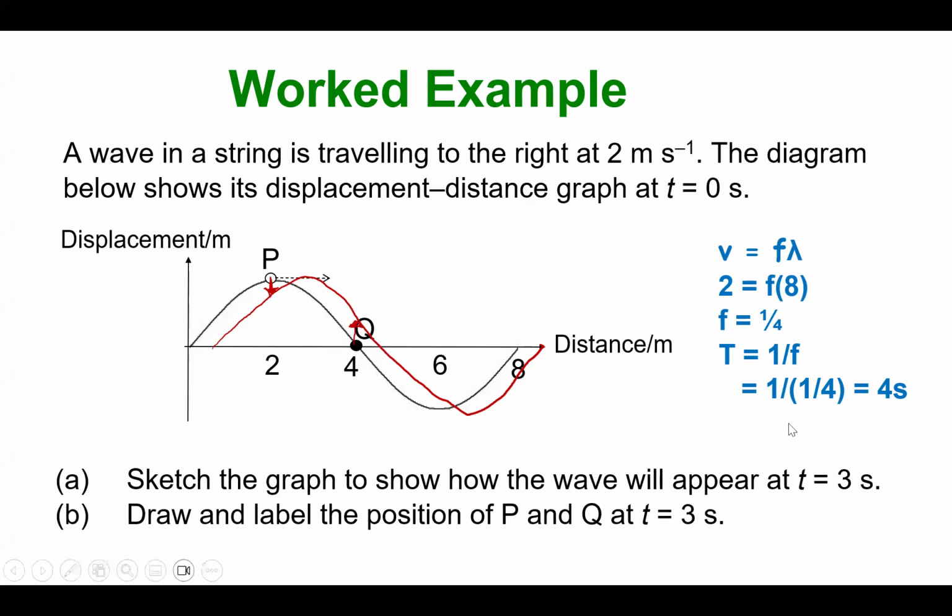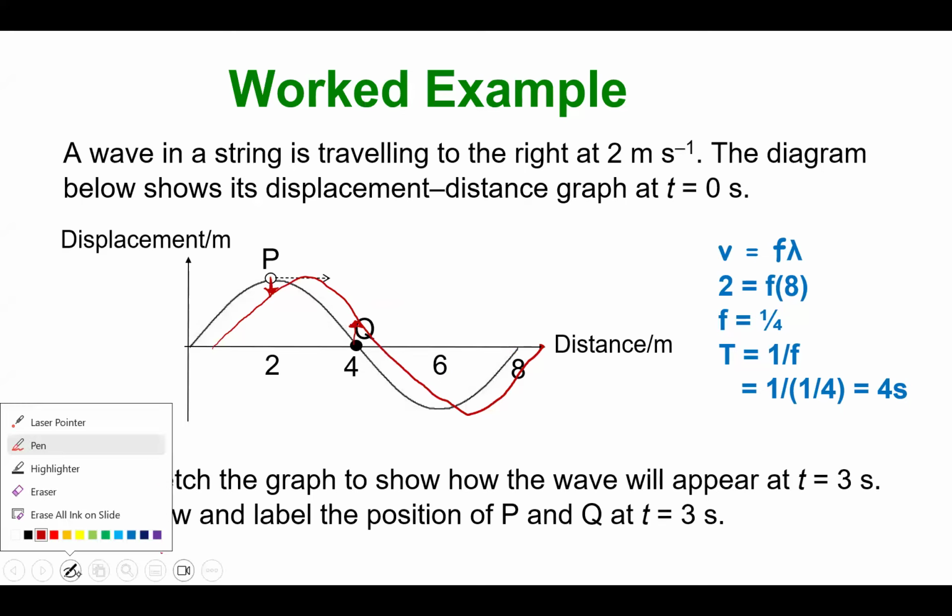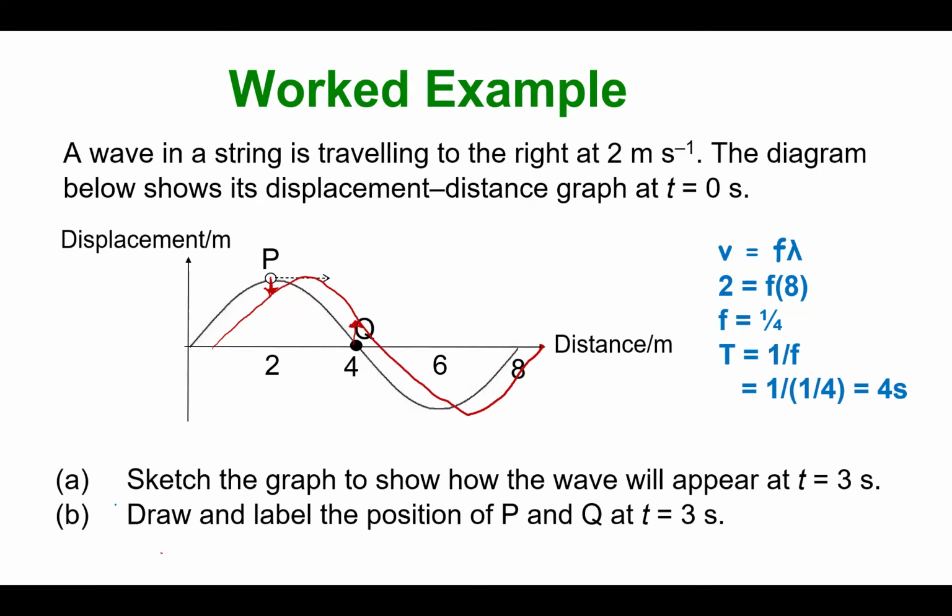So what do I mean by the 4 segments of a wave? Let's just look at P. I'm going to sketch at the side. What are the 4 segments for P? P is at the top. To have one complete cycle, P would move 4 segments. The first segment is down to the rest position, 1. Then I continue to move down again, 2. Then I move up, 3. And then the 4th segment, I move back to my original position.